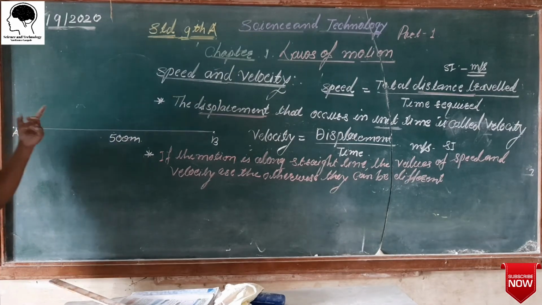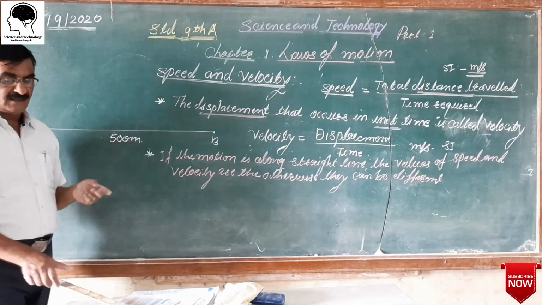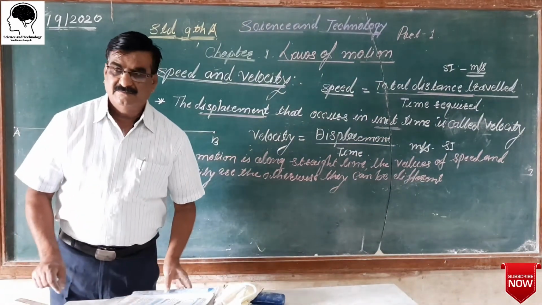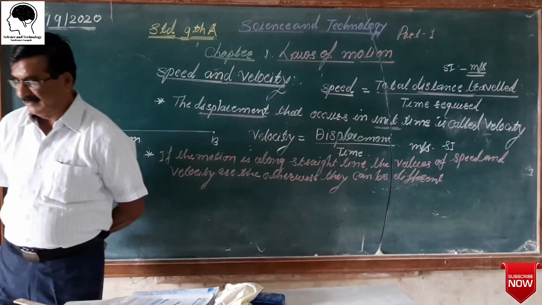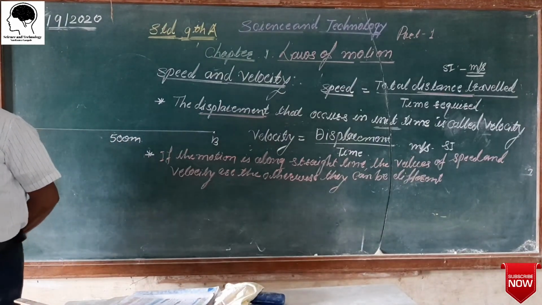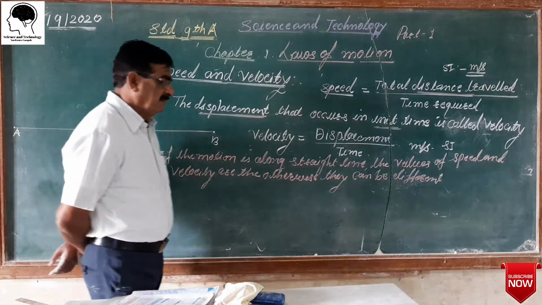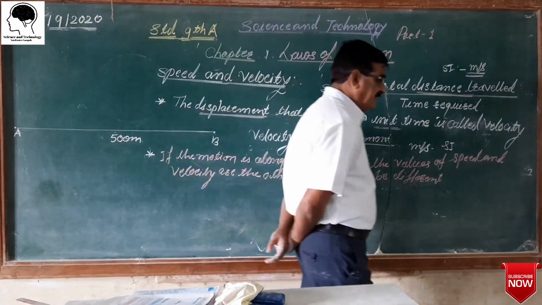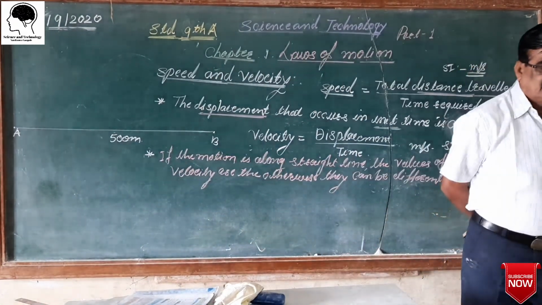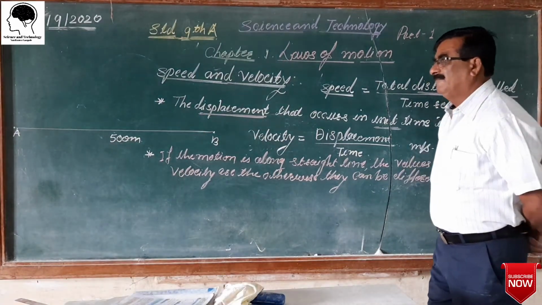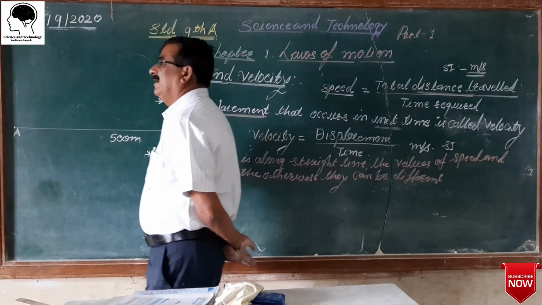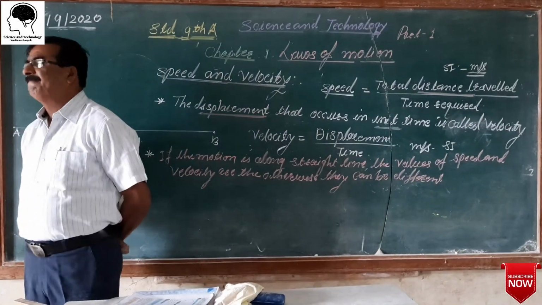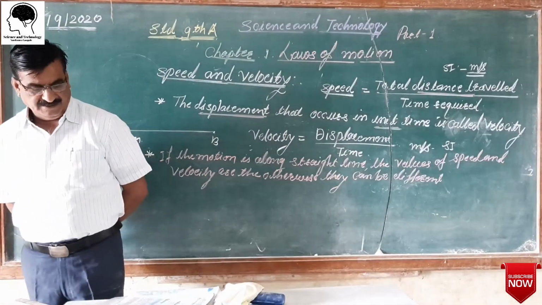Here the displacement and distance are the same, but if the traveling path is not straight, or the traveling object curves and changes its direction, there is a difference between velocity and speed.